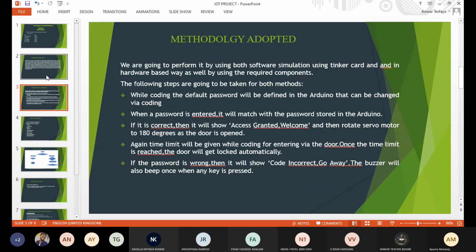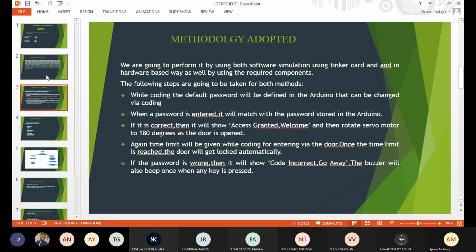If the password is correct, it will show access granted and a welcome message in the Tinkercad software, and then rotate the servo motor to 180 degrees as the door opens. A time limit will also be given while coding for entering via the door. Once the time limit is reached, the door will lock automatically. So we are going to set the time limit for this door.